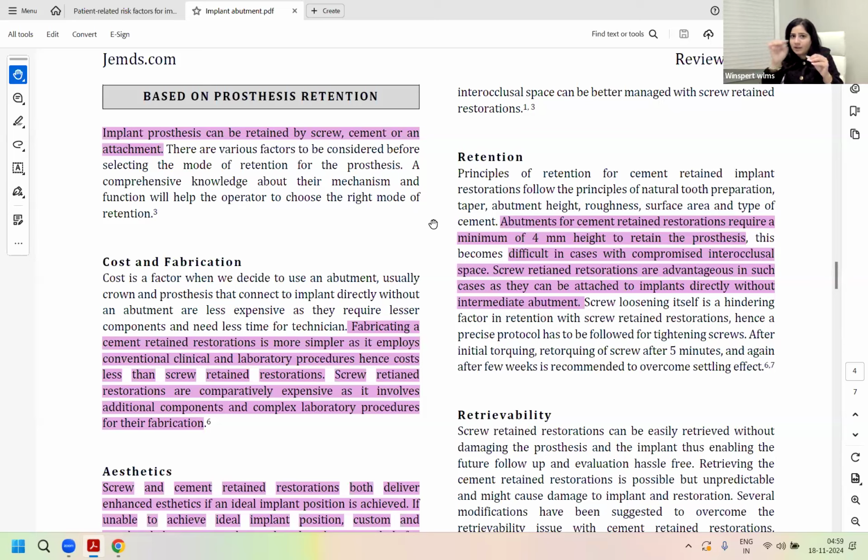That gap between the gingival height and the occlusal plane of the opposing teeth is the interocclusal space for implant. Understood this definition? Do not confuse it with your VDO, VR, interocclusal freeway space. It's different for implants and it's different for complete dentures.